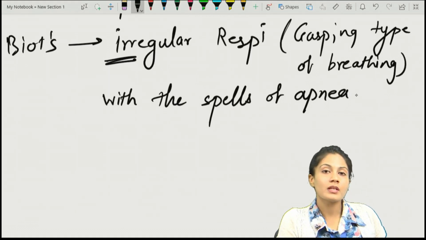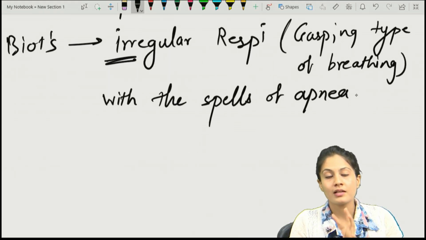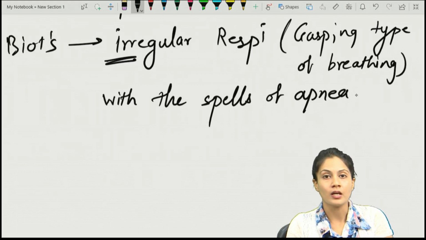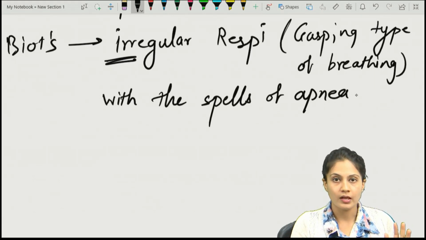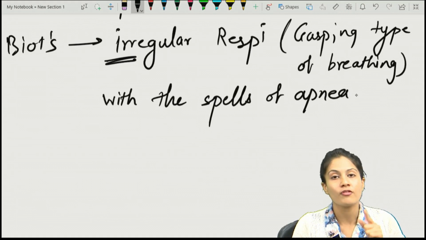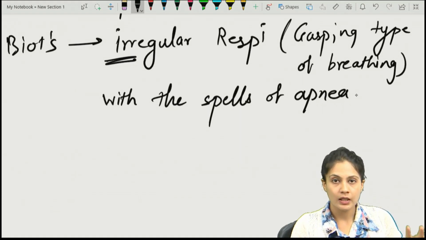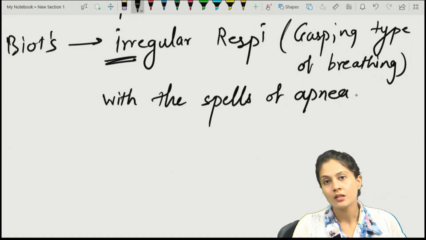So in the exam, if they give a statement, irregular respiration with spells of apnea, you should go for Biot's breathing. There is no particular pattern, but spells of apnea are present in both Cheyne-Stokes and Biot's.